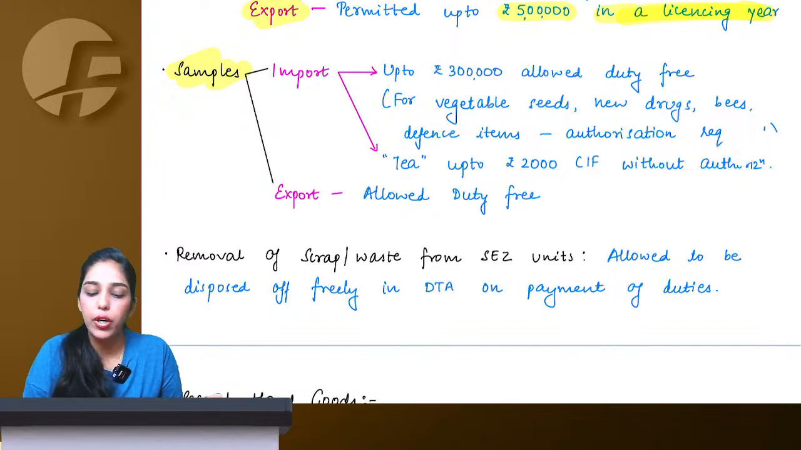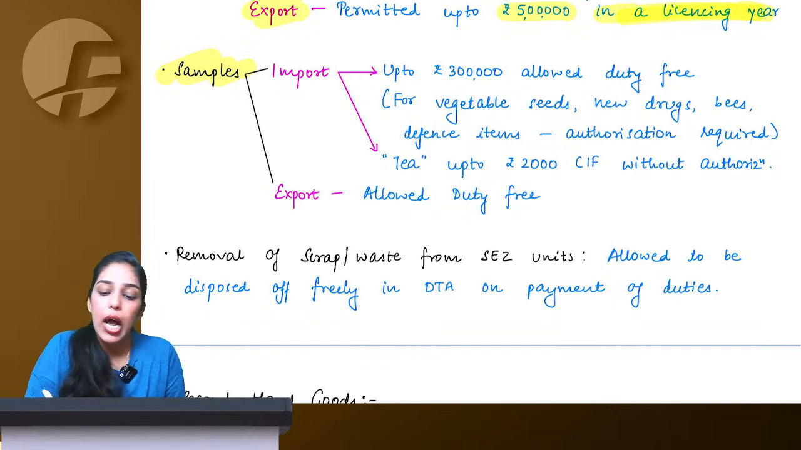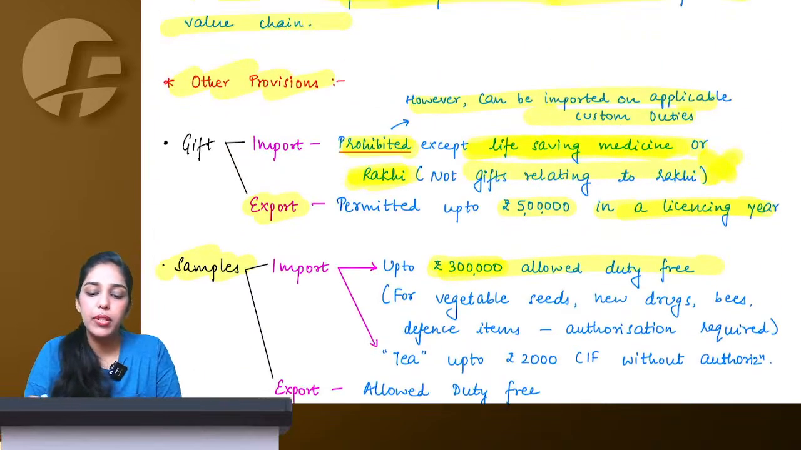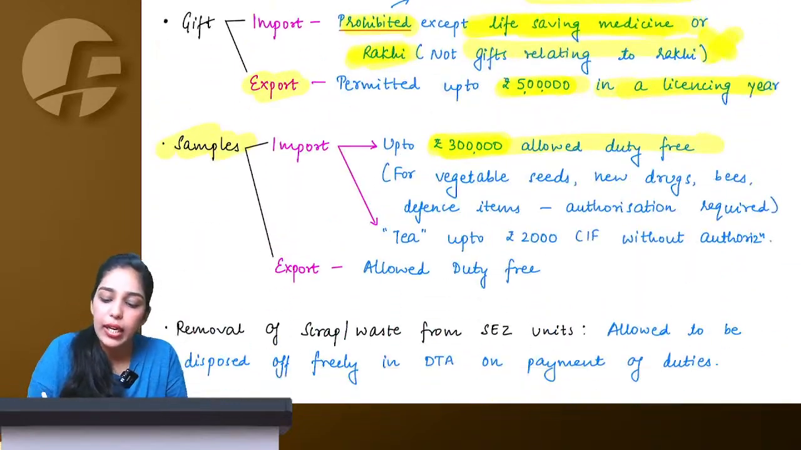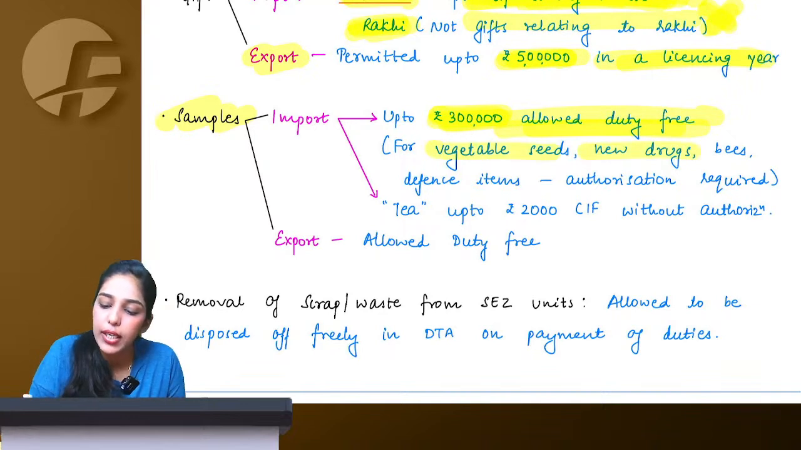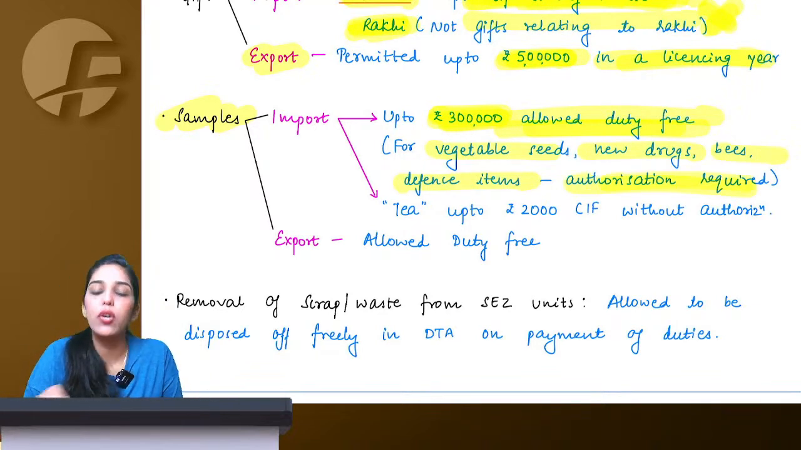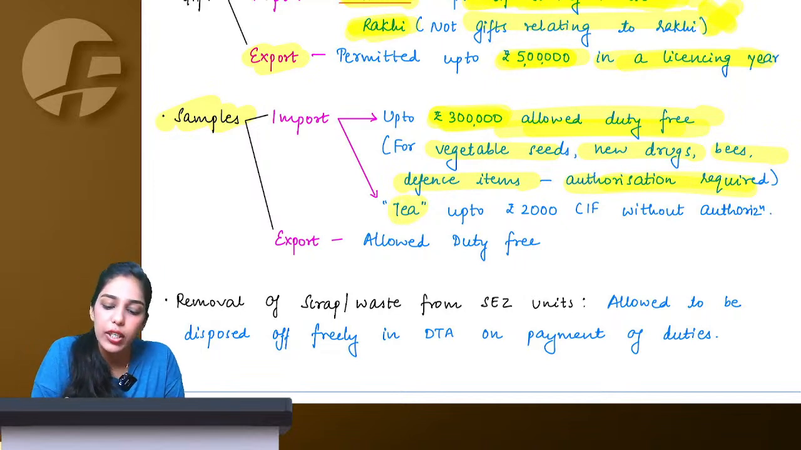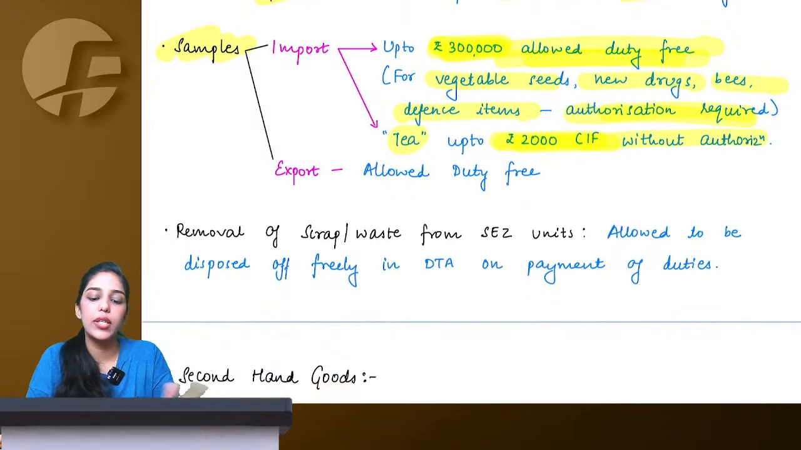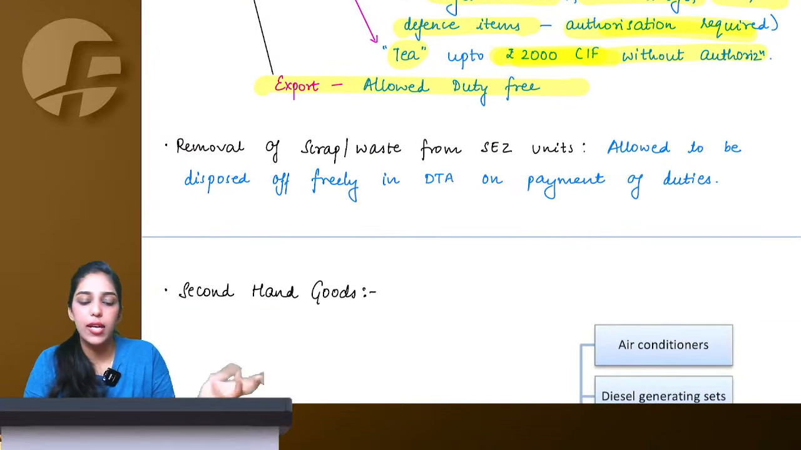Once again, if I want to import certain samples, up to 3 lakh I am allowed. You need to remember these limits. Yes ma'am, because they might come up in MCQ. So up to 3 lakh I can import samples. But if I want to import vegetable seed, new drug, bees or defense items, still the 3 lakh limit is available with me, but I need to take an authorization. And specifically for tea, without authorization, only 2000 rupees CIF I can import as sample. Export is allowed duty free as much as you want.